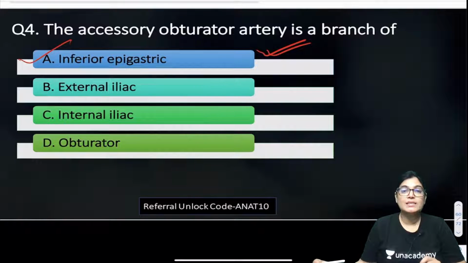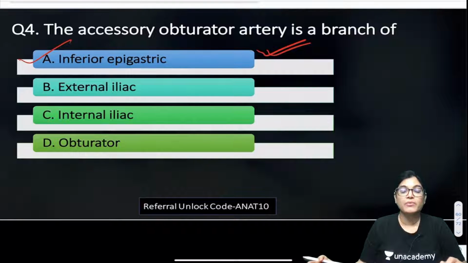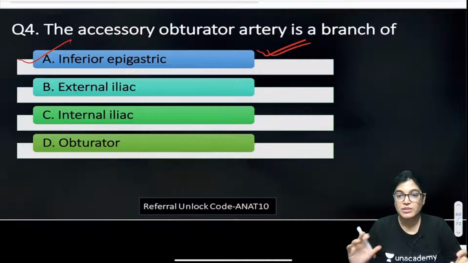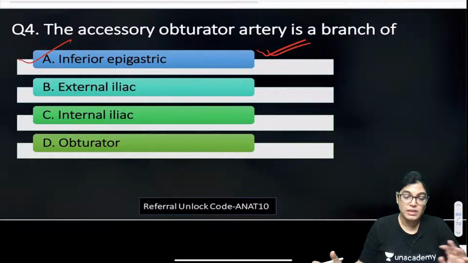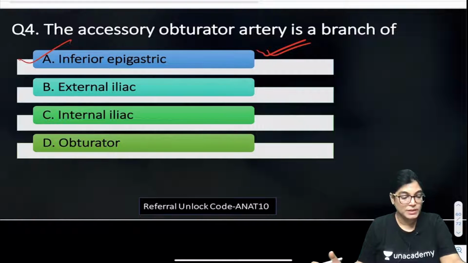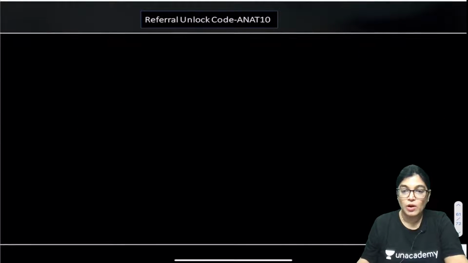And we know in cases of repair of femoral hernia, we want to enlarge the ring, and for enlarging the ring we can't go laterally because femoral vessels are lying there, so we will enlarge it on the medial aspect. So at times this anatomical variant should be kept in mind before performing the surgery, because it can be related on the medial aspect, and on aberrant cutting or ligating of this artery, there can be bleeding in this area. So this is a quite important anatomical landmark, and should be kept in mind. Let me explain firstly, and then I will show you the abnormal obturator artery also.